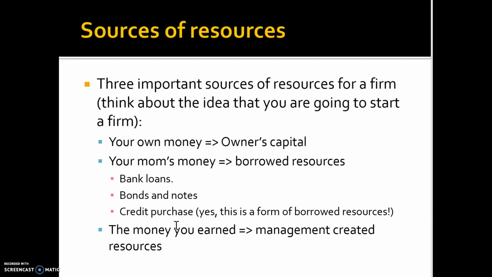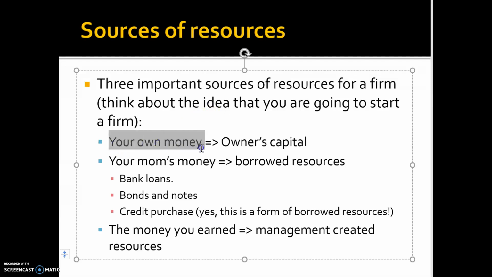So now let's talk about where we are going to get the money to go to school, right? For a firm, there are three important sources of resources that could help the firm to get to their goals. One is from someone that invested in the firm. Let's use an example. If you want to start a bookstore, what are you going to do to fund the bookstore, right? First of all, you need to invest money in it. It's your own money. That's what we call the owner's capital, which means the owner's invested resources.